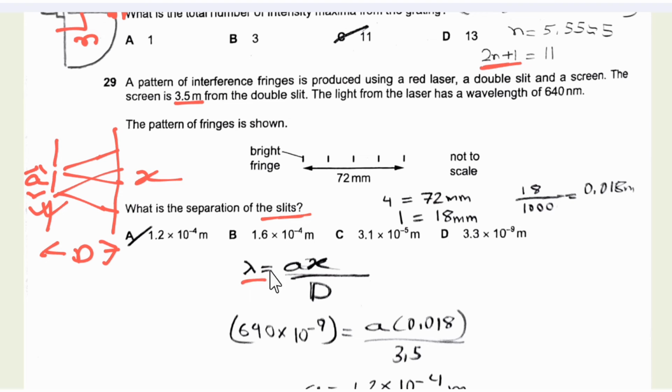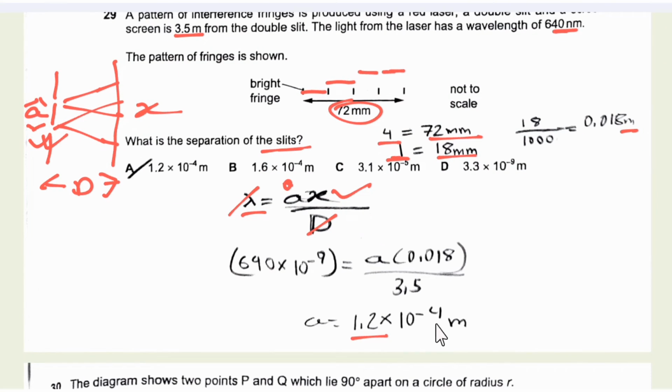We need to find the separation of the slits, that is the value of a. We know the equation, lambda is equal to ax by D, and we need to find a. We know lambda is 640 nanometers. We know D is 3.5, but we need to find x. X is the distance between the bright fringes. This is the first distance, then the second, third and fourth. The fourth distance that is covered is 72 millimeters, so one distance is 18 millimeters, and we must convert it to meters. Substituting the value, we get a as 1.2 into 10^-4.